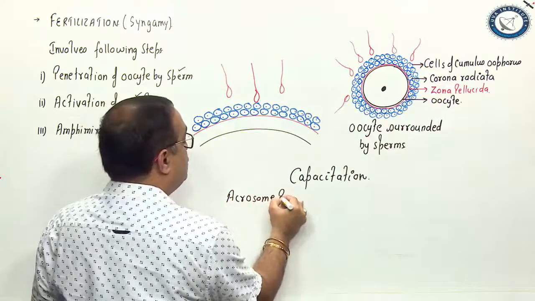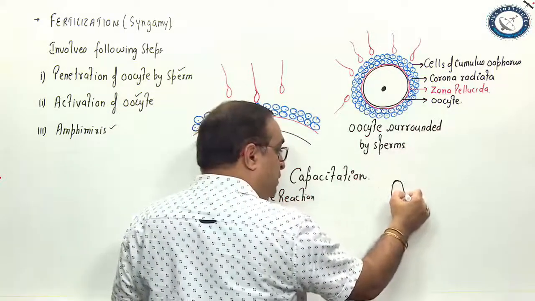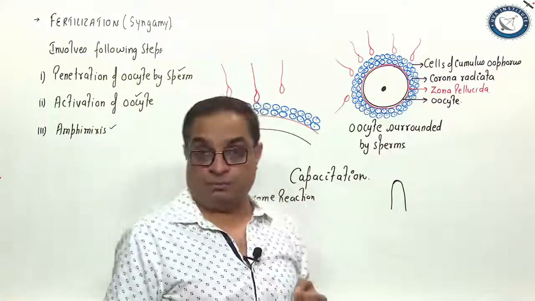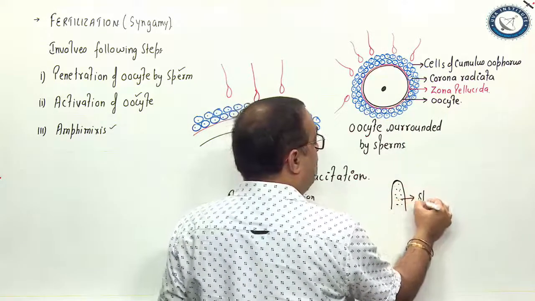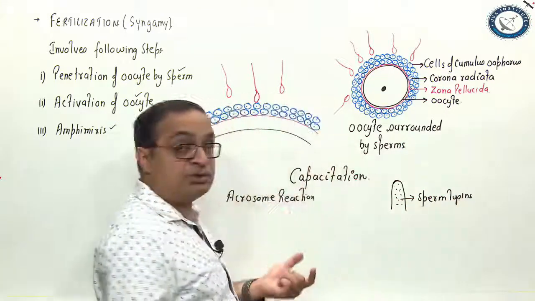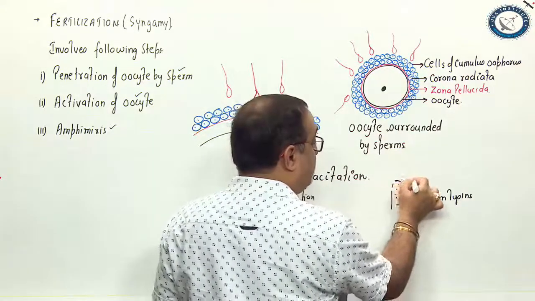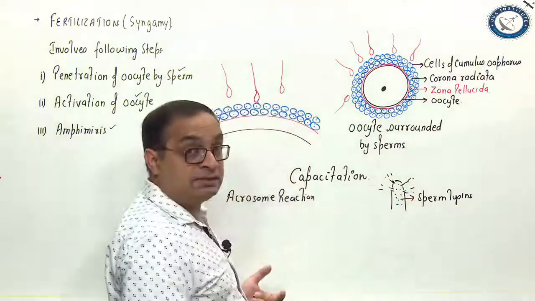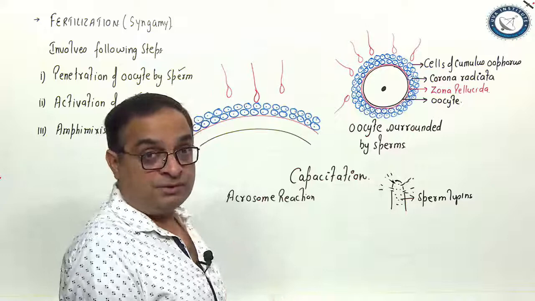acrosome reaction. What is acrosome reaction? The acrosome of the sperm, which develops from the Golgi complex, can be compared to a modified lysosome. The acrosome has many hydrolytic enzymes which are collectively called sperm lysins. During the acrosome reaction, there is formation of pores in the acrosomal membrane and release of acrosomal contents. The acrosomal contents are sperm lysins, enzymes which remove the different layers surrounding the oocyte.